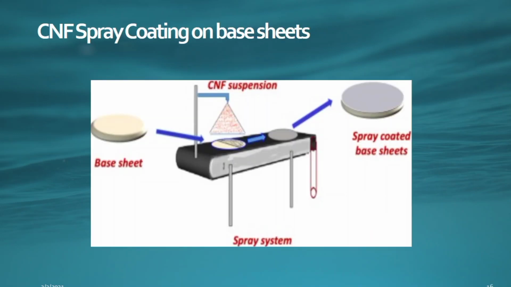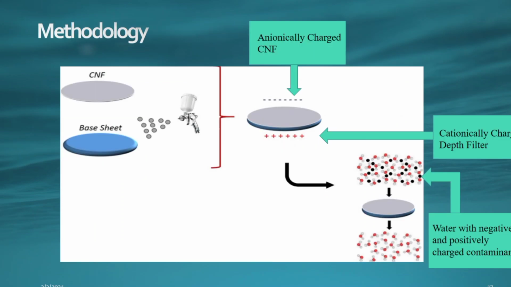This figure shows a detailed schematic of the spray coating experimental setup. The spray distance from the spray nozzle to the circular steel plate is about 50 cm. The deposited mass of the CNF layer was controlled by varying the conveyor speed. After the spray coating, the filter was left on the circular plate for drying for about 24 hours. This is the overall methodology adopted in this paper.